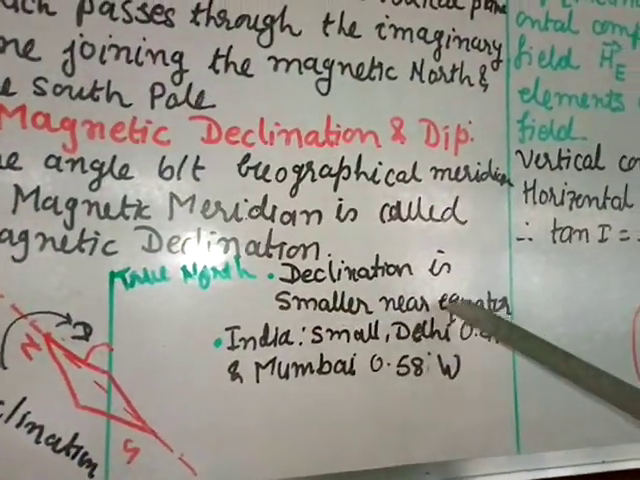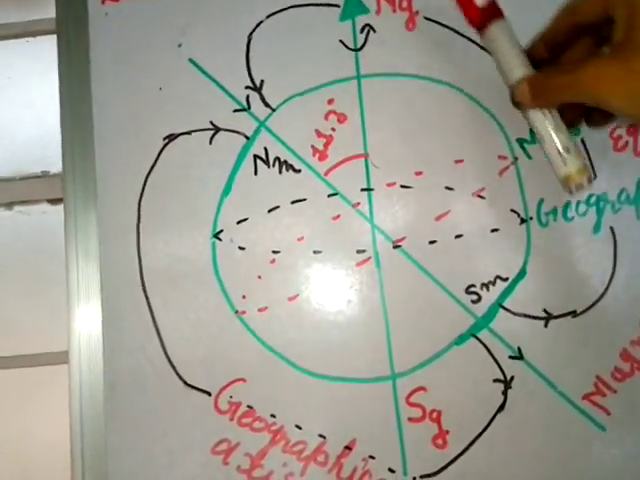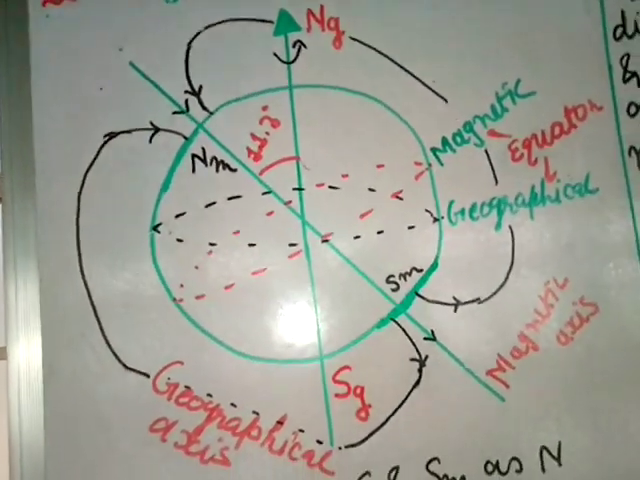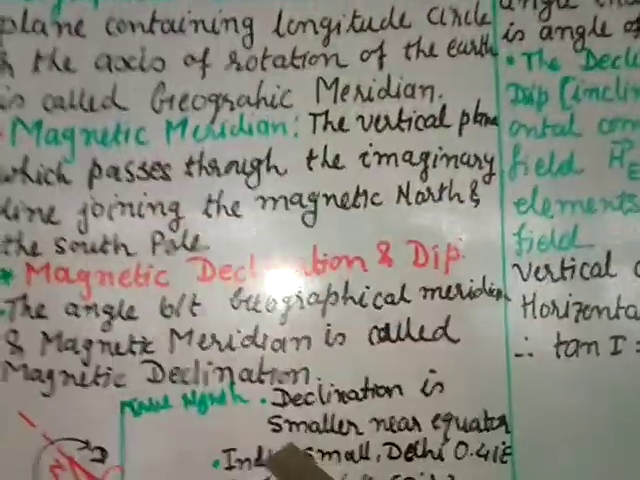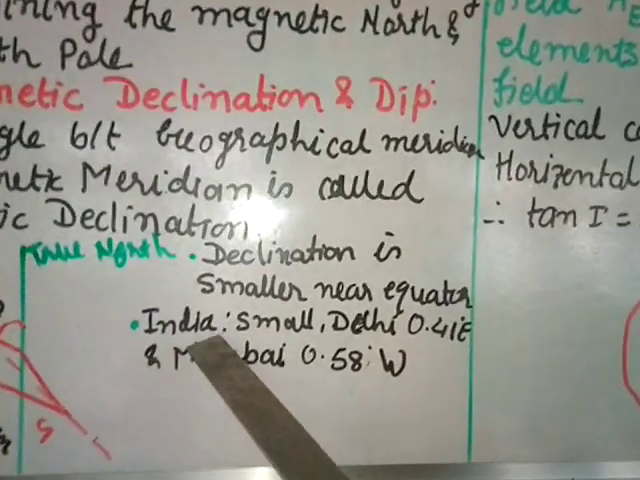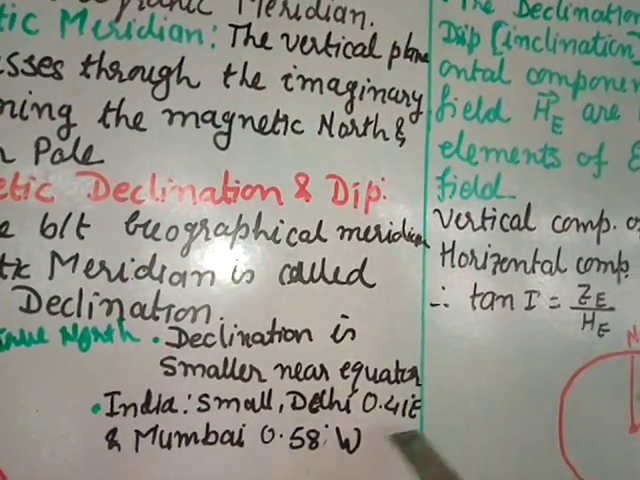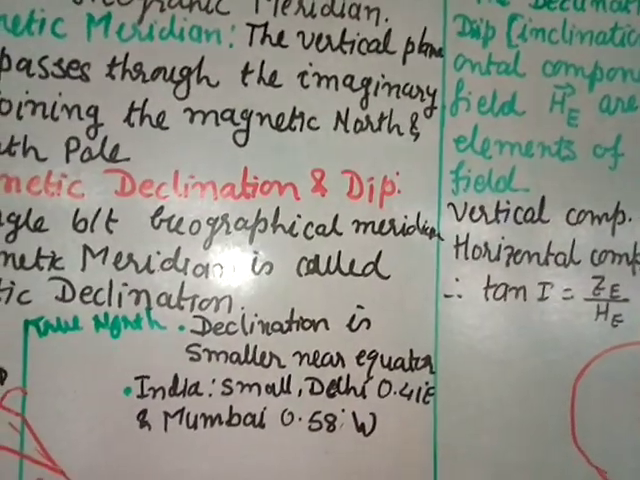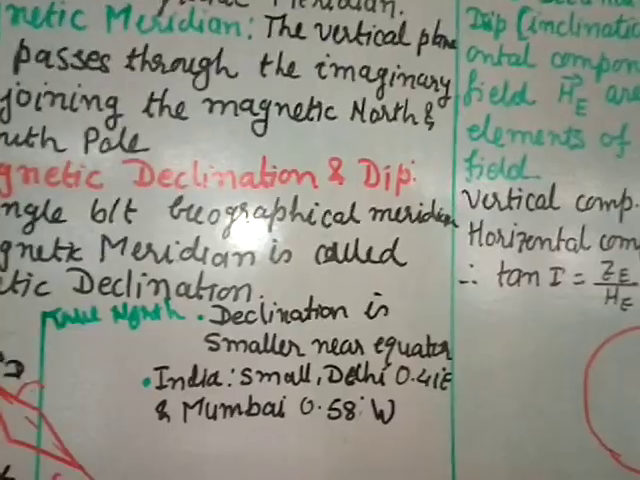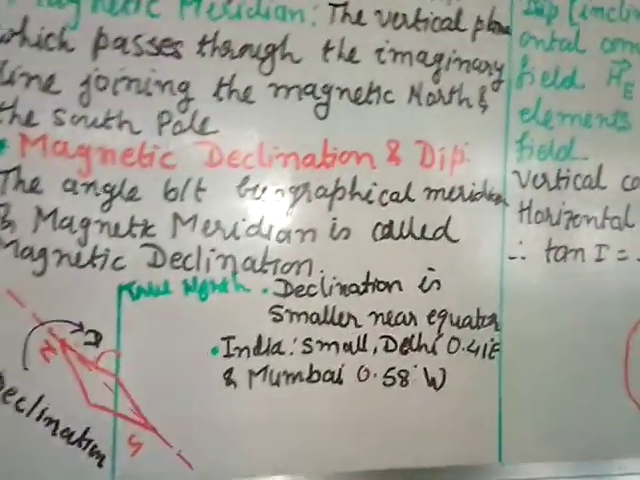Declination is smaller near the equator. So when you go to the equator, this is the equator, near the equator the angle of declination is small, and here it will be 0. For India it is small. In Delhi it is 0.41 degree east, and in Mumbai 0.58 degree west. It is measured in degree east and degree west.